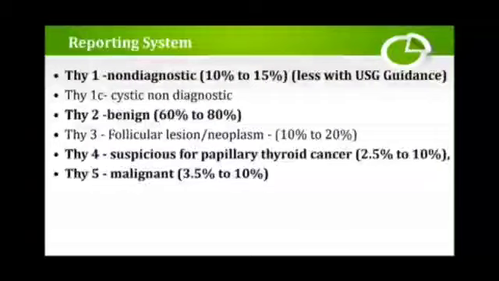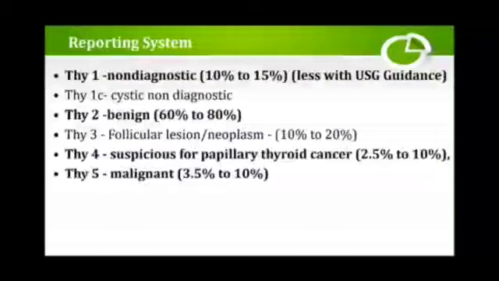Thyroid 1 is non-diagnostic, composed of up to 10 to 15%. 1C is cystic non-diagnostic. Thyroid 2 is benign, the most common, 60 to 80% belong to this group. Of that, follicular lesion or neoplasm consists of about 10 to 20% in Thyroid 3.